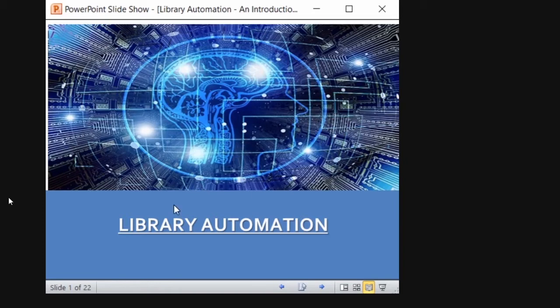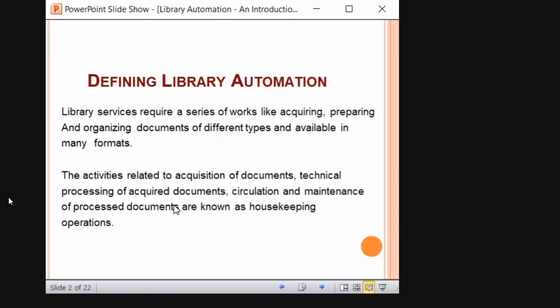Let us see what is automation, what is the need for automation, and what are the areas and scope of automation. When you define library automation, library service, as I said earlier, requires a series of work like acquiring, which includes purchasing, acquiring, preparing, and organizing documents of different types in many formats. So acquiring is you will collect the list of books to be purchased, and you will send your requirements to the book vendor.